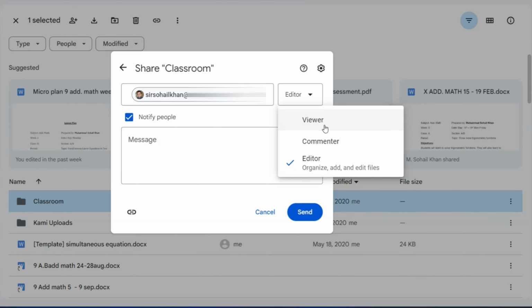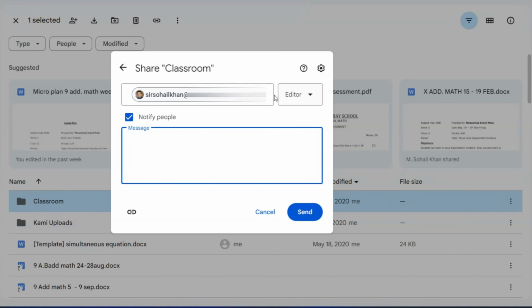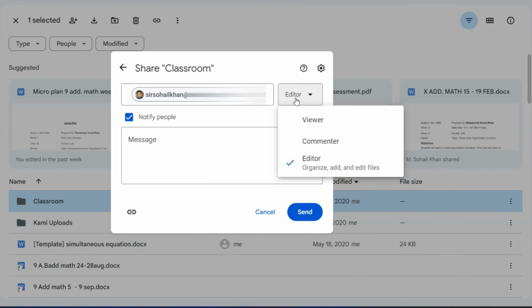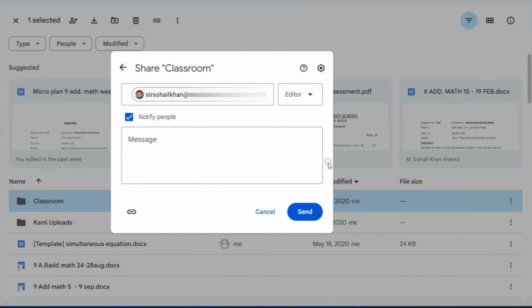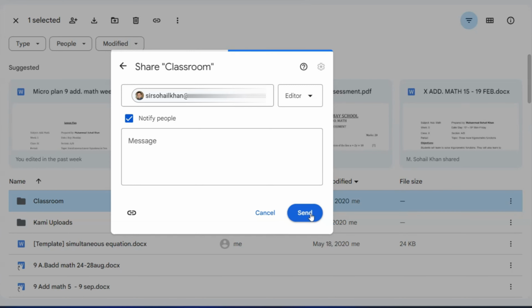First option is viewer. Viewer means that the person whom you are sharing with can only view your documents. No editing, no deletion, nothing else can be done. If you choose commenter, then that person can only comment on that particular sheet. And the last option is editor. So if you want someone to edit the files, to upload their own files and do collaborative learning type stuff, then you need to click this editor and then you click on send.